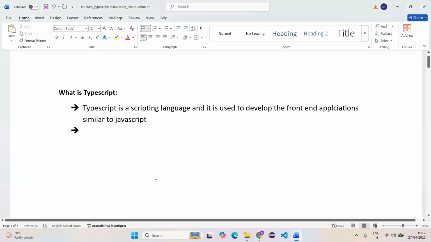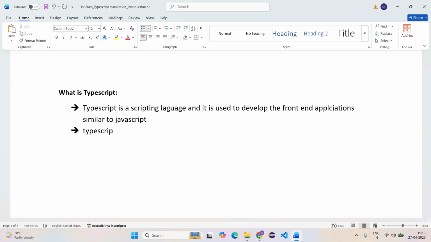TypeScript is a scripting language which is used to develop the front-end applications, guys. And who developed TypeScript? TypeScript was introduced by Anders Hejlsberg. It was introduced in the market in the year 2012.